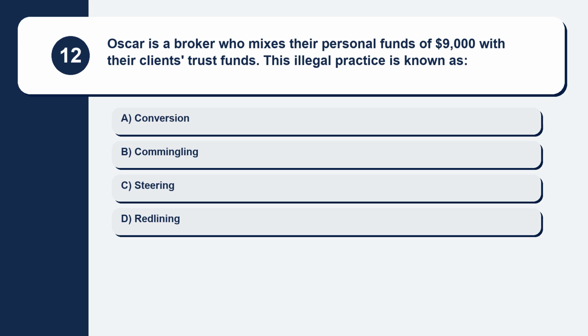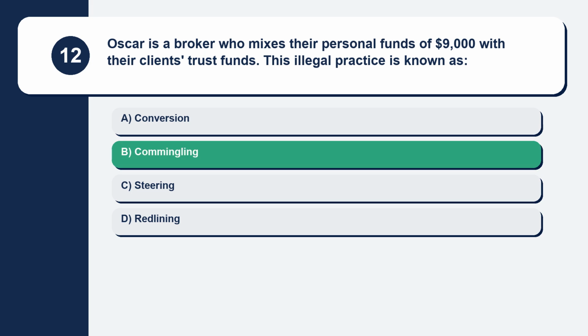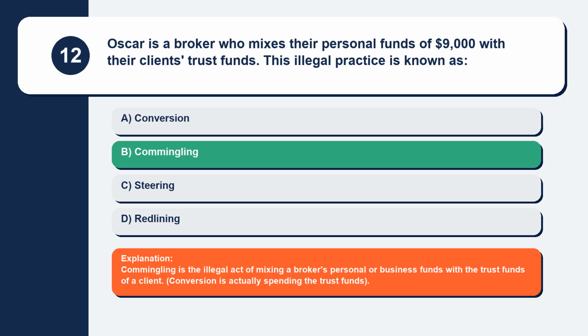This illegal practice is known as. Here are your options. Option A, conversion. Option B, commingling. Option C, steering. Option D, redlining. The correct answer is option B, commingling. Explanation: commingling is the illegal act of mixing a broker's personal or business funds with the trust funds of a client. Conversion is actually spending the trust funds.